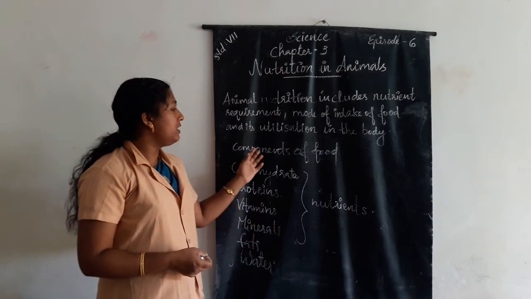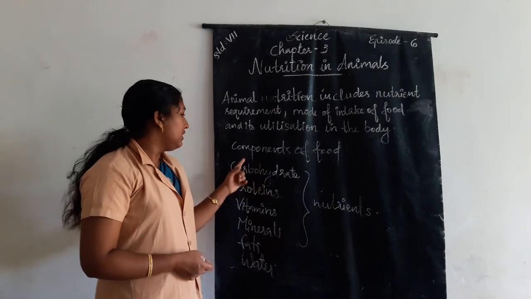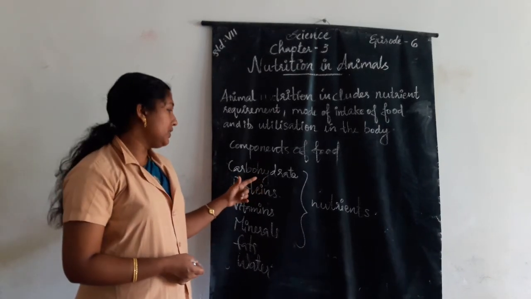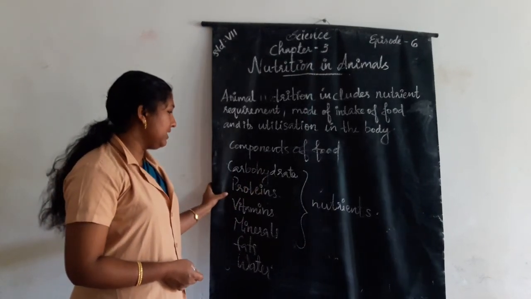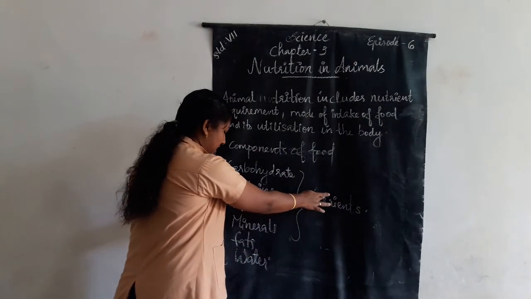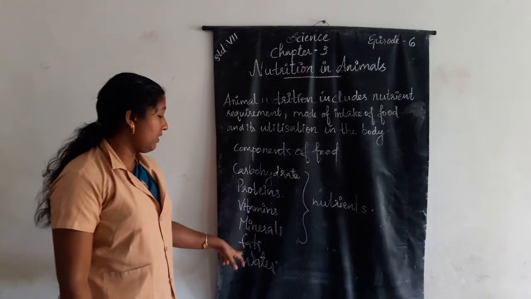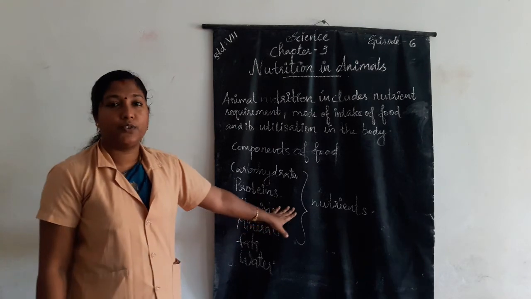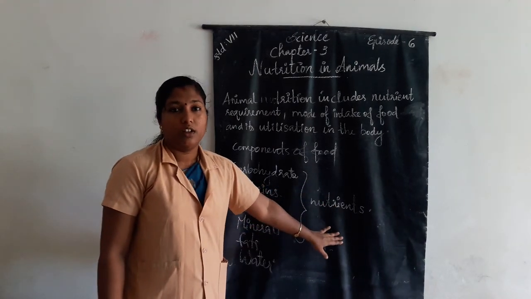Then we know the different components of food. Which are the components of food? Carbohydrates, proteins, vitamins, minerals, fats and water are the components of food. These components of food are called nutrients.